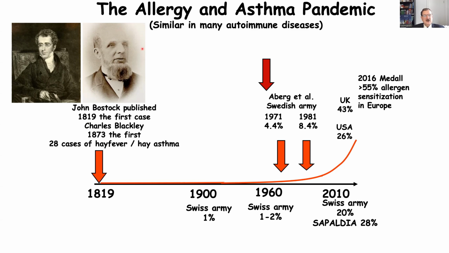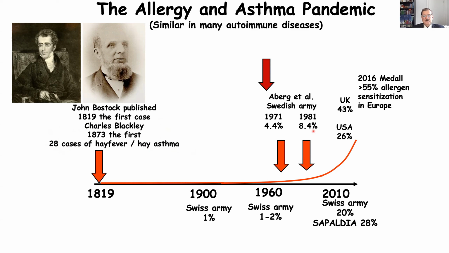And here we see Charles Blackley, who described the first 28 cases of hay fever. He also called it hay asthma in his paper. And Charles Blackley had 6 years to collect these 28 cases. The diseases started at that time, but they were not like a pandemic. So the prevalence continued to 1900 in the range of 1%, in 1961 to 2%. So the real pandemic size started in the 1960s.